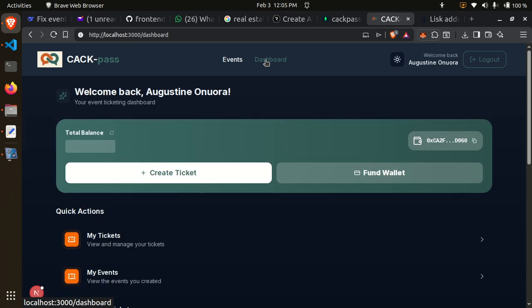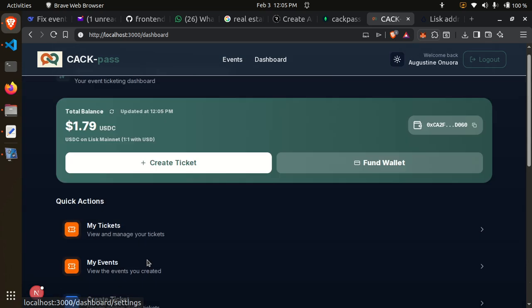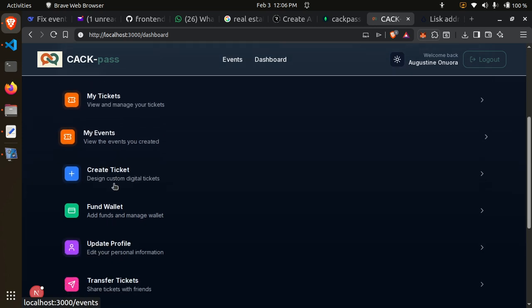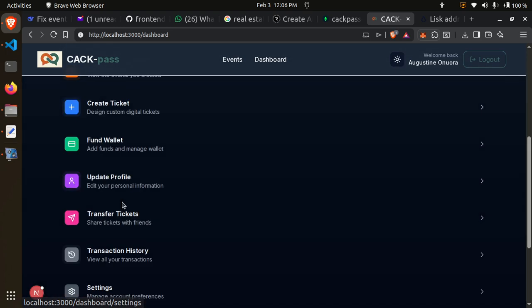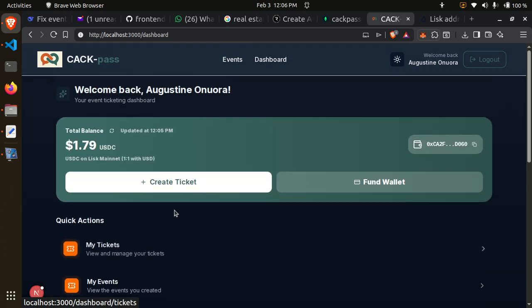Let's go back to the dashboard. With this, it's very easy to access any part. Once you're in the dashboard environment, the quick action gives us all the tools we have. From here, I can access anywhere I want in the app. So that is what we've built.